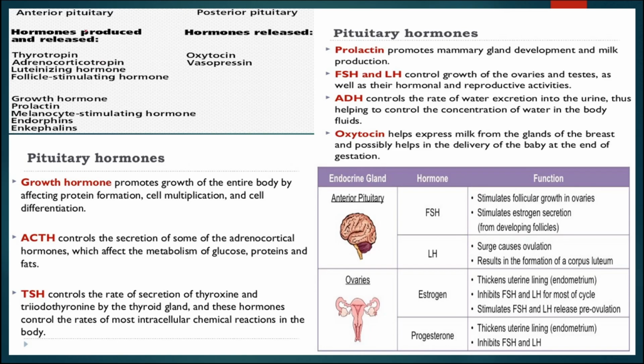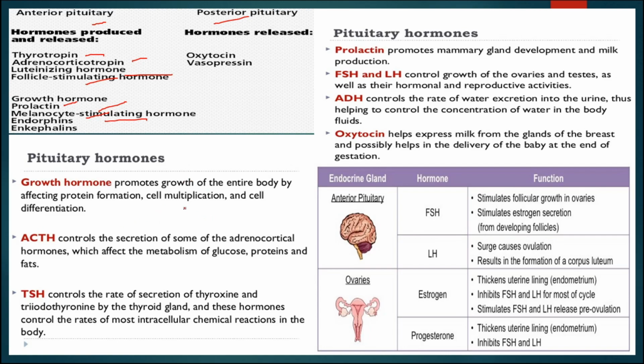The pituitary gland can be divided into two parts, anterior as well as posterior pituitary. The anterior pituitary secretes the following hormones: thyrotropin, adrenocorticotropin, luteinizing hormone, FSH, that is follicle stimulating hormone, growth hormone, prolactin, melanocyte stimulating hormone, endorphins and enkephalins. Whereas the posterior pituitary secretes only oxytocin and vasopressin. These hormones are doing their particular functions.